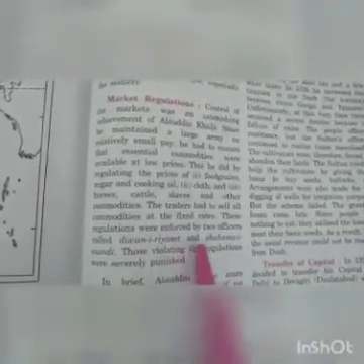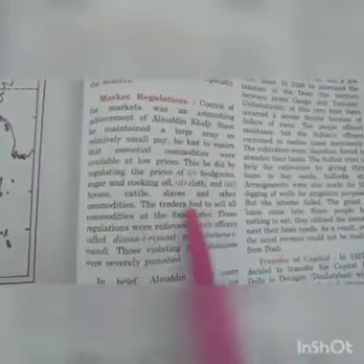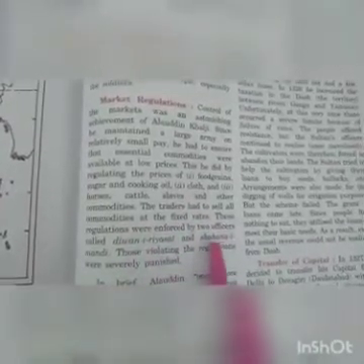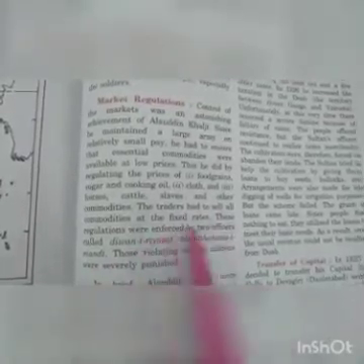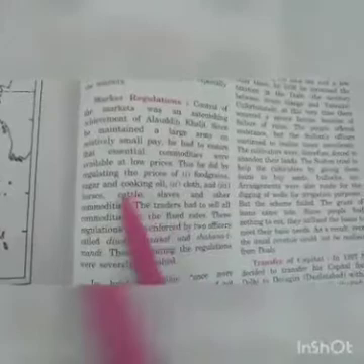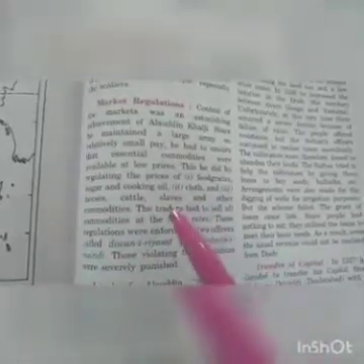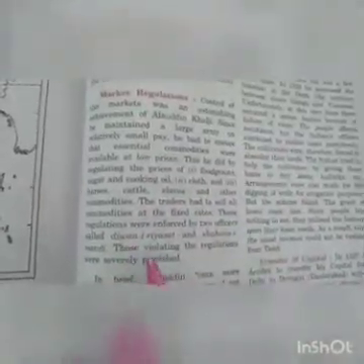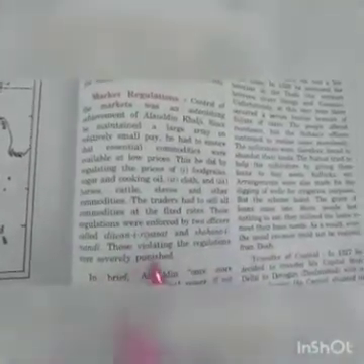These regulations were enforced by two officers. So there were two officers who looked after this, and the two officers were Diwani Riyasat and Shahana-e Mandi. So these were the two officials who looked after the working of market regulations, right? Now those violating the regulations were severely punished.